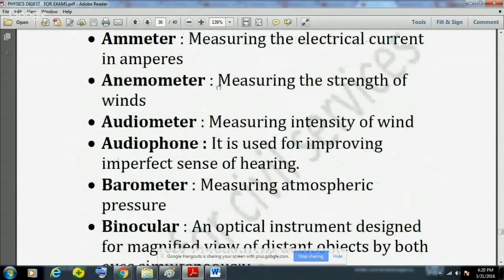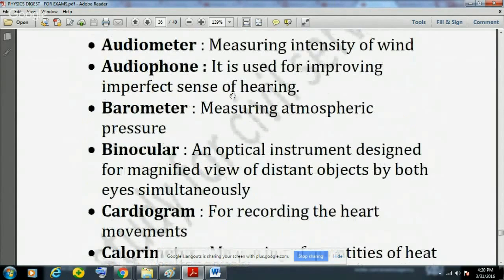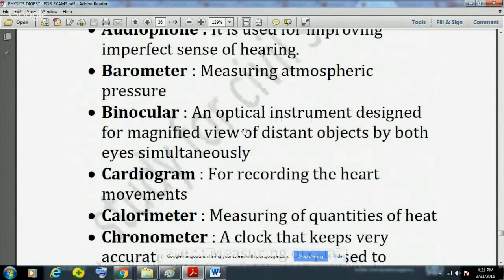Then anemometer, it is used to measure the strength of the winds. This question has been asked in the UPPCS 2016 also. So anemometer is used for measuring the strength of winds. Audiometer is used for measuring the intensity of sound. Then audiophone is used for improving imperfect sense of hearing. Then barometer is used for measuring atmospheric pressure. And here mercury is used actually.